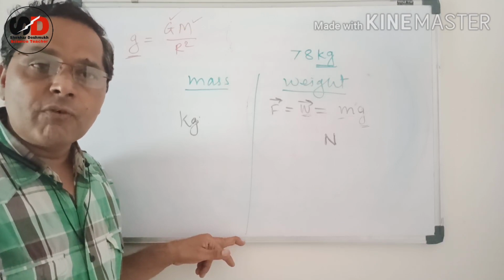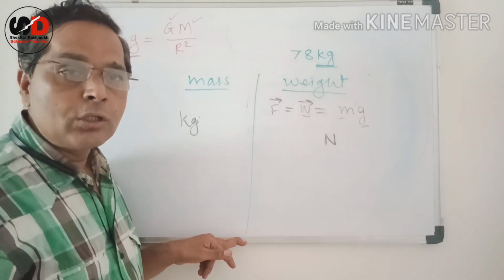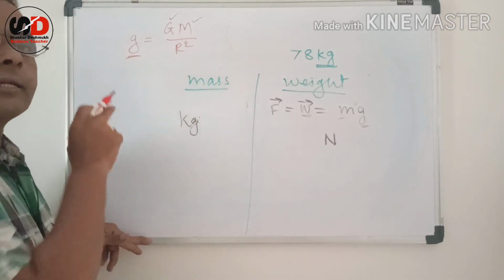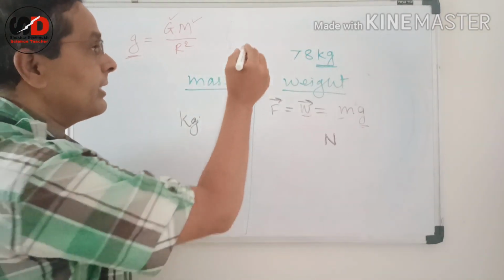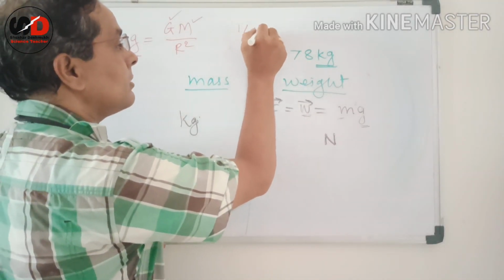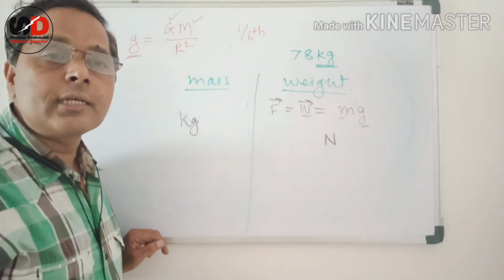We know the mass of the moon and the radius of the moon, so we can calculate the gravitational acceleration on the surface of the moon, and it is 1/6 of that present on the surface of earth.